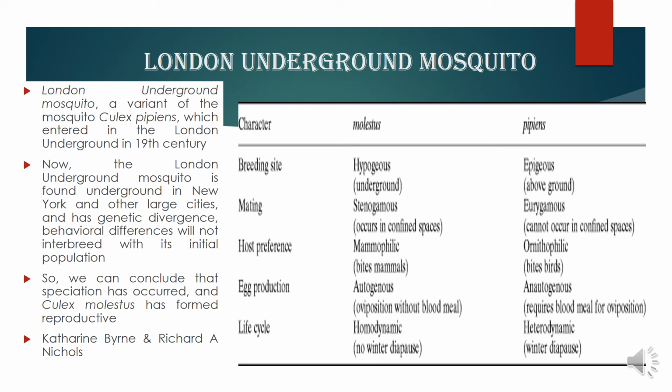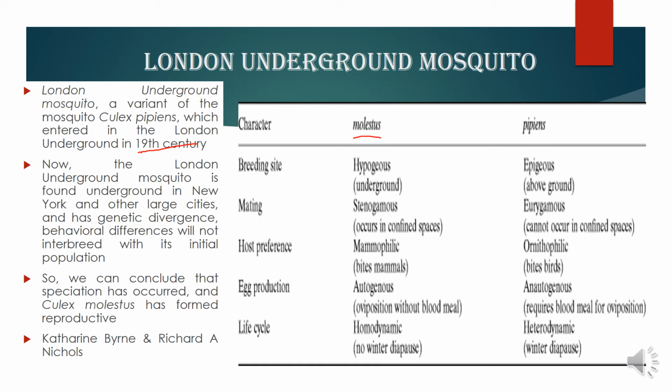Now, the peripatry in the mosquito population. In the underground tube, some Culex mosquito entered during the 19th century, and they have remained underground till now, and they have developed into a much different species from the above ground species.